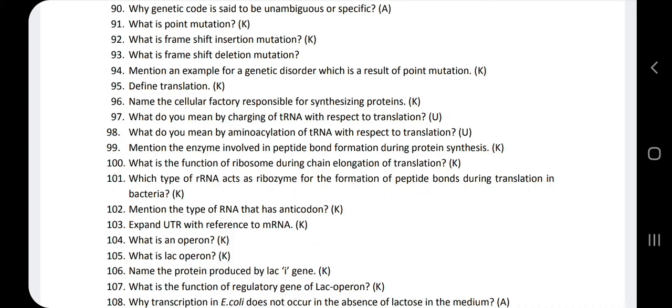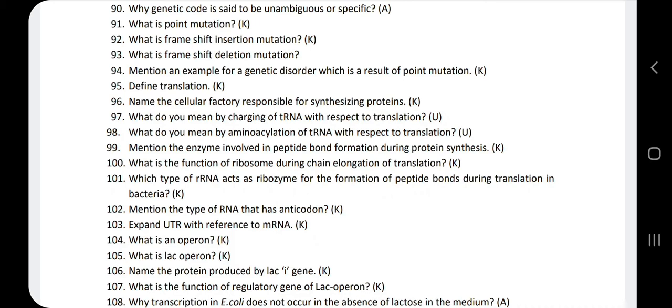Once charging of tRNA completes, it starts with initiation, elongation and termination. So here they are asking only about the charging of tRNA. Why should this tRNA get charged, and when does it get charged?